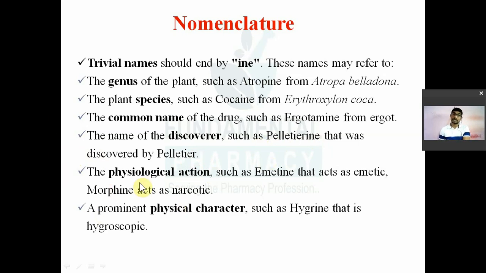They may be given names on the basis of their physiological action. For example, emetine. Emetine is the alkaloid that acts as an emetic in nature. It will induce vomiting. That's why, on the basis of physiological action, emetine is given the name. Morphine acts as a narcotic. So sometimes morphine alkaloids are named as narcotics. Prominent physical character. फिजिकल नेचर कैसा है उसके बेसिस के ऊपर भी उसको नाम दिया जाता है. For example, hygrine. Hygrine is a name of an alkaloid, named because the compound is very hygroscopic. So there are different ways to give names to alkaloids.